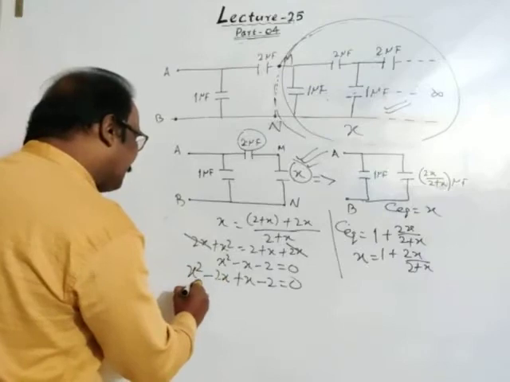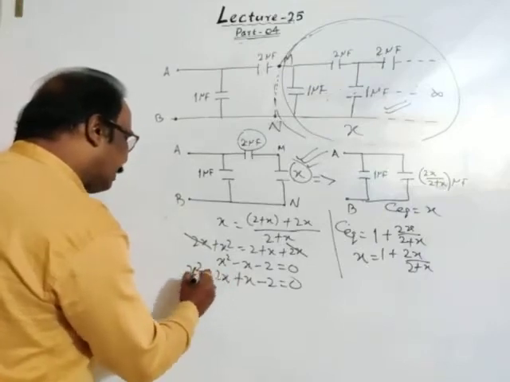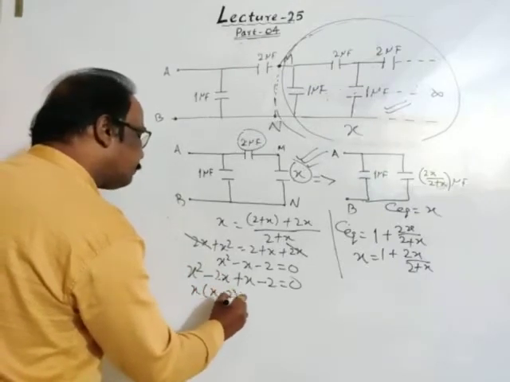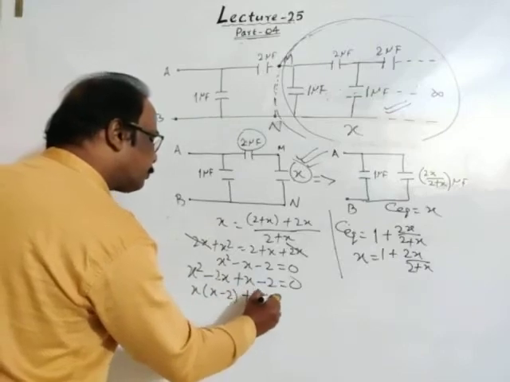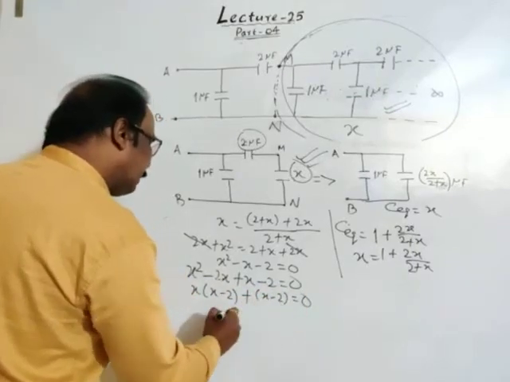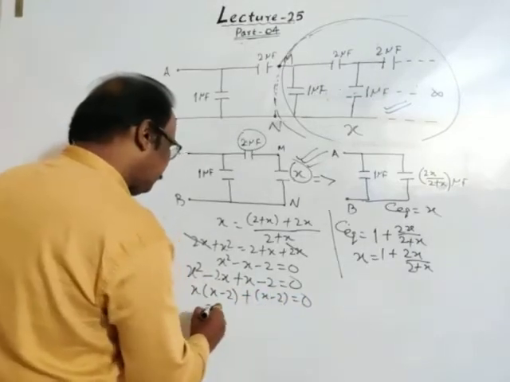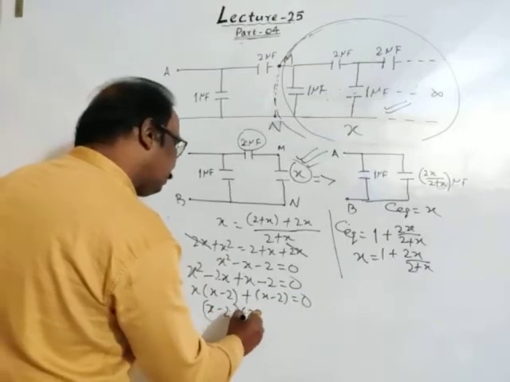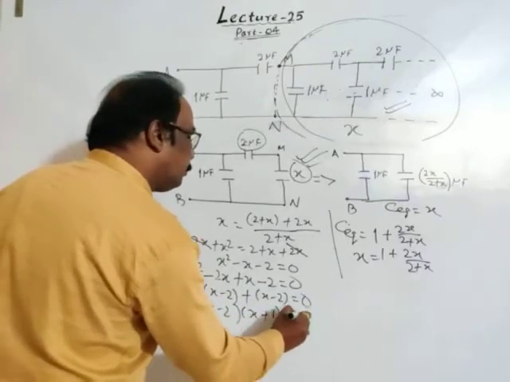Then bring X common: X into X minus 2, plus X minus 2 is equal to 0. Then bring common: X minus 2 into X plus 1 is equal to 0.